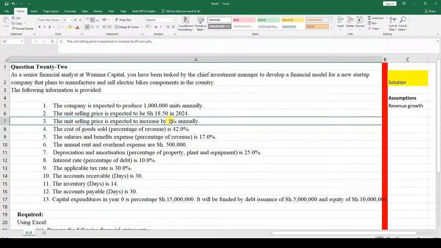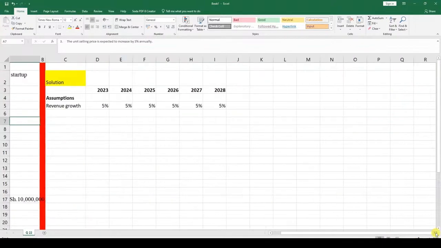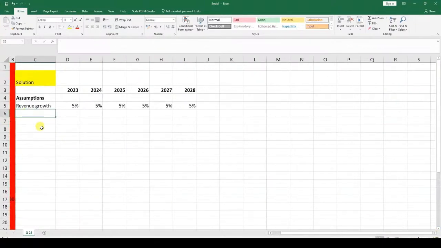The next item is the units produced. The units produced, you can see, is right here, note number 1. So you can write towards the right, units produced. And with the units produced, we are saying that it's going to be 1 million. It's going to remain constant at 1 million over here.